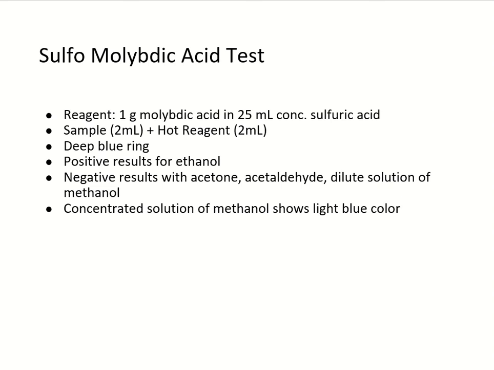Another test is Sulfo Molybdic Acid Test. The reagent is 1 gram molybdic acid in 25 ml of concentrated sulfuric acid. 2 ml of sample is taken and 2 ml of hot reagent is added. Deep blue ring is formed. In case of ethanol, this test shows negative results with acetone, acetaldehyde and dilute solutions of methanol. If the methanol solution is very concentrated, the result is blue color and not deep blue color or dark blue.